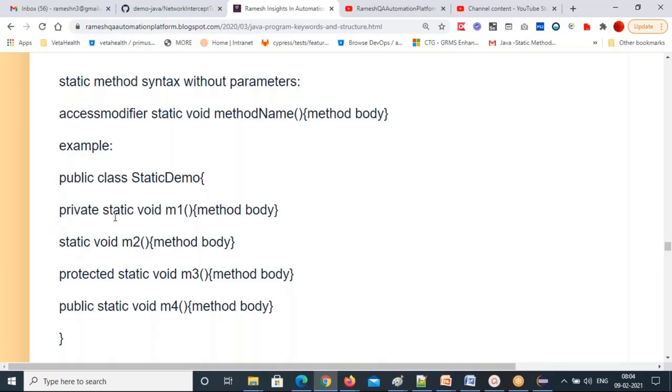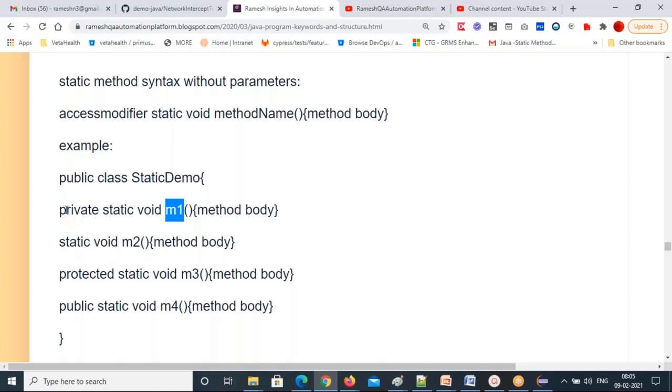See all four keywords. I created my static method m1 with the private access modifier. So where can I access this m1? What is the permission of m1 now? Within the class only. In the same class only. That's the answer. In the same class you can use m1.